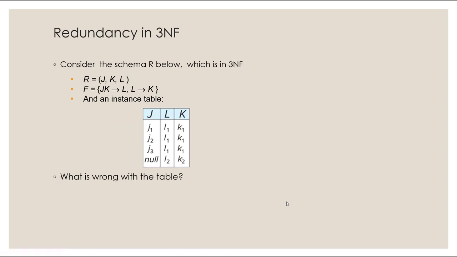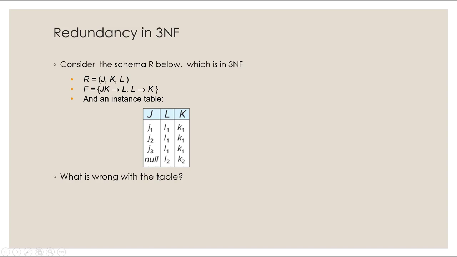So there is some redundancy in 3NF. Here, this example has J, K, and L in R. We have two functional dependencies: JK determines L, L determines K. Okay, so here is an instance table where we have some values.